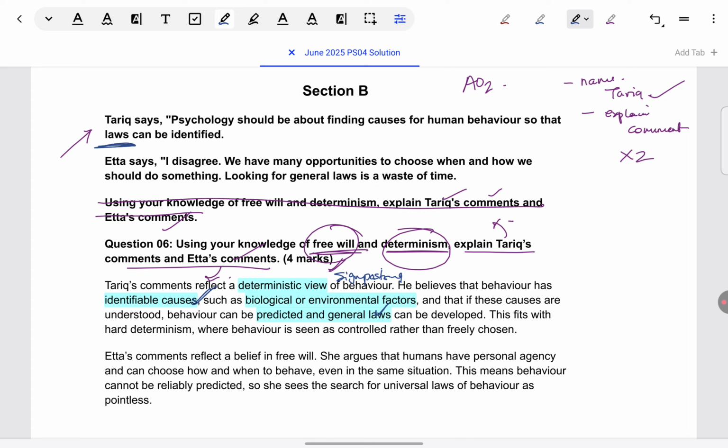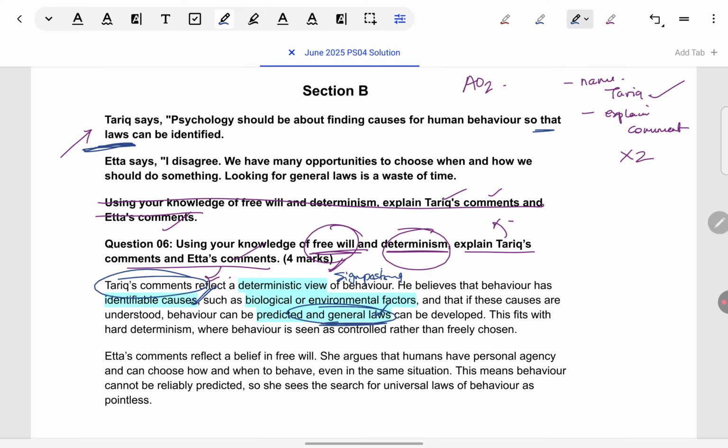Another way of writing this, a wrong way of writing, which I was indicating before, would be: in determinism, it is suggested that behaviors have causes and so they can be predicted. See, there you're not talking about Tariq's statement in particular. You have to say, Tariq has said that there are general laws, and that links to determinism because determinism says that there are causes of behavior. So make sure you refer to Tariq's comments.